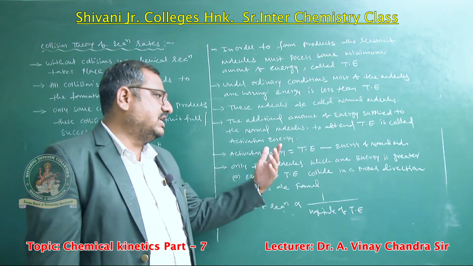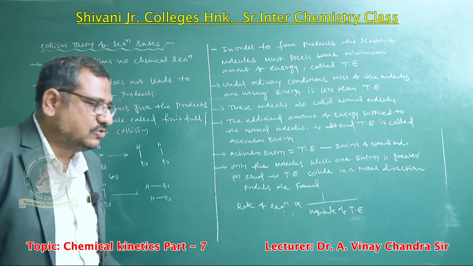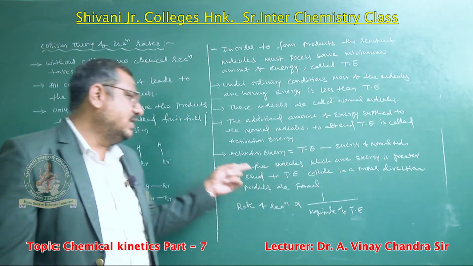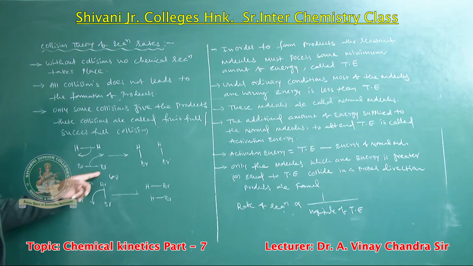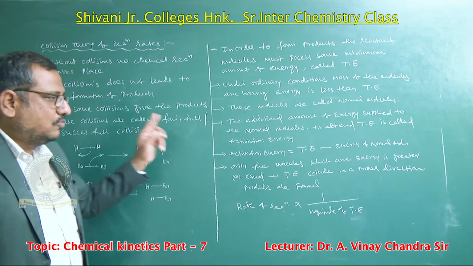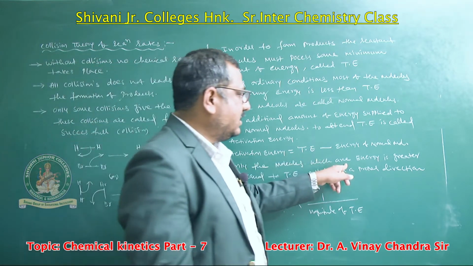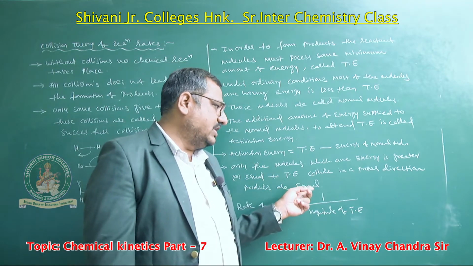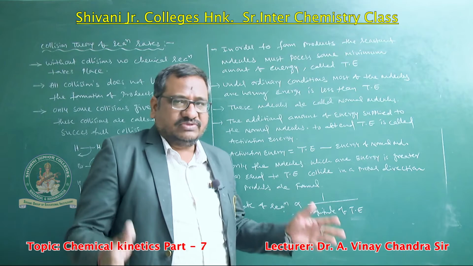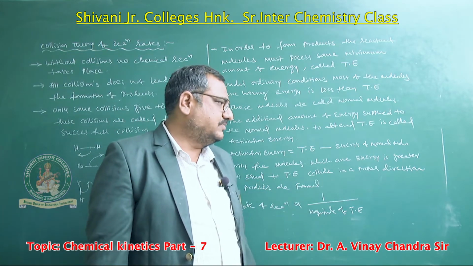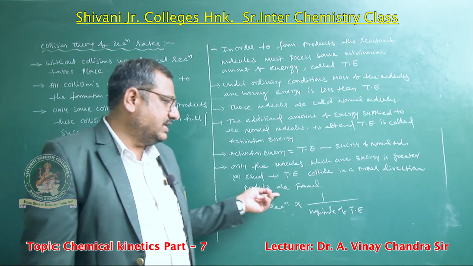Only the molecules whose energies are greater than or equal to the threshold energy, and which collide in a proper direction, form products. See that here this is called proper arrangement and this is called proper arrangement. We are getting the proper product. So when this type of reaction takes place, only the molecules with energies greater than or equal to the threshold energy collide in the proper direction and convert into product form.